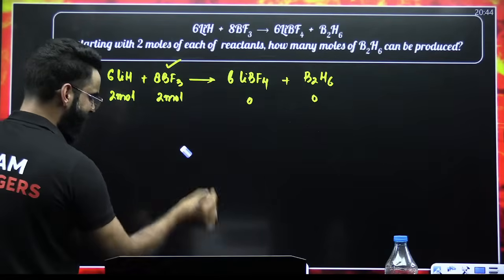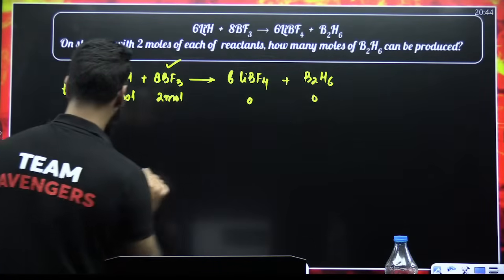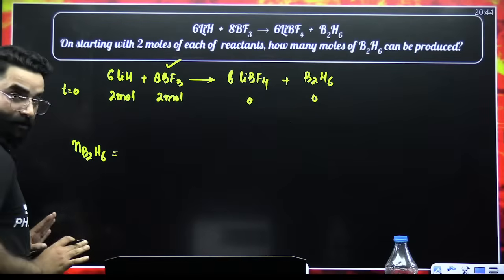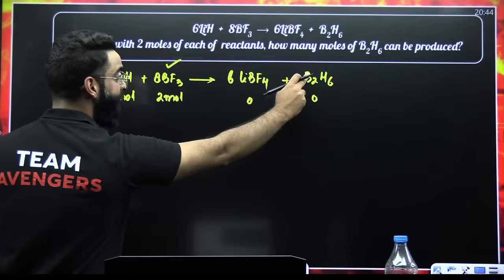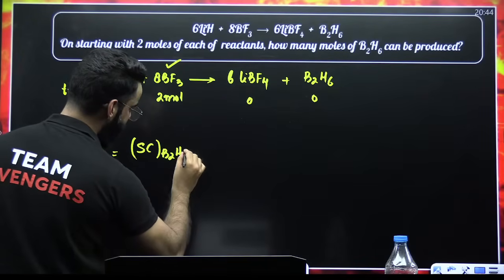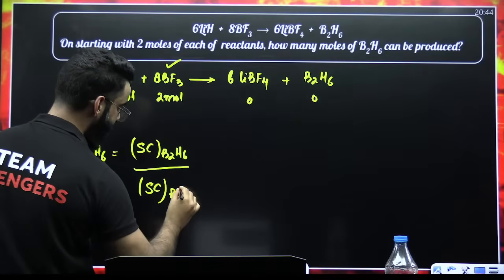So this BF3 is going to decide everything. What do I have to calculate? Moles of B2H6 formed. So number of moles of B2H6 formed will be equal to stoichiometric coefficient of B2H6 divided by stoichiometric coefficient of the limiting reagent, that is BF3.